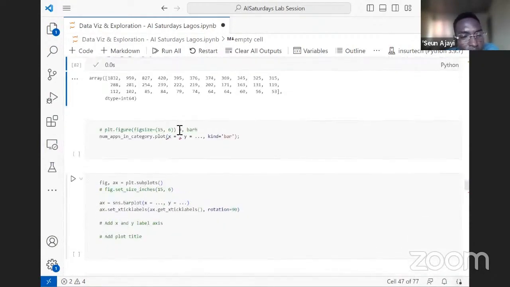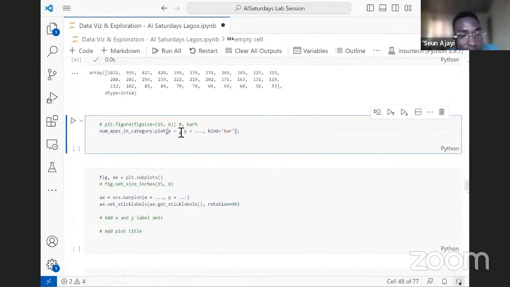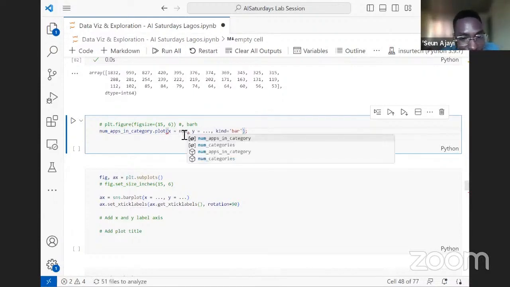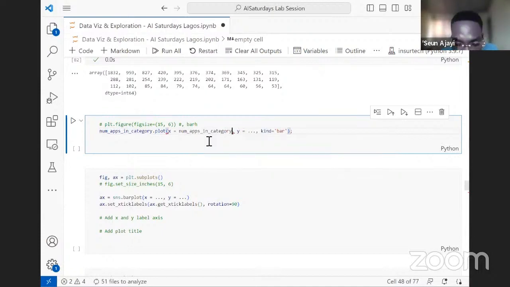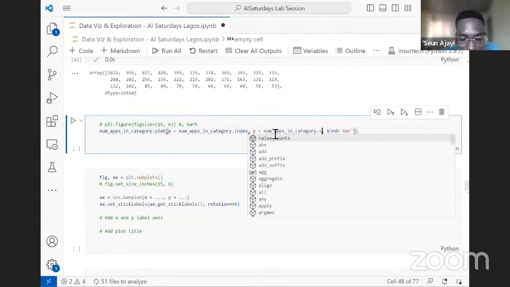So what we want to give into this plot function is to have the x-axis be the index, that's the categories, and pass in the values as the y-axis. So we have a histogram. Let's try doing that. We want to put a .index here as the x-axis, and a .values as the y-axis. So when we run this,